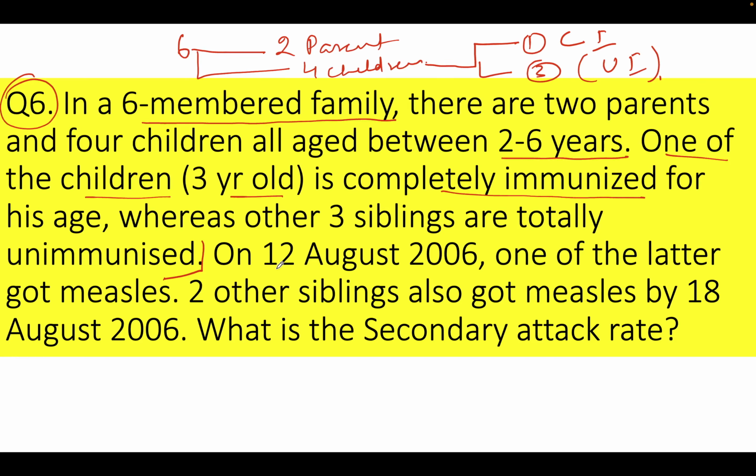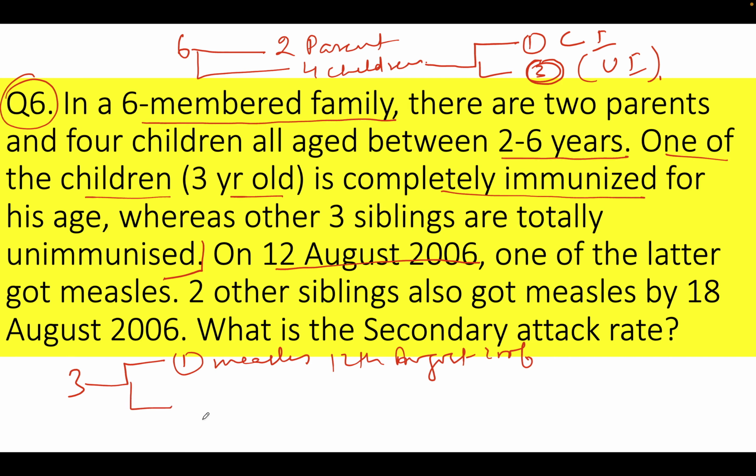Now we'll see, on 12th August 2006, one of the children got measles. Out of the three who have not been immunized, one got measles on 12th August 2006, right? So the remaining left is two. Again, the question says the two other siblings also got measles by 18th August. Now, what is secondary attack rate?